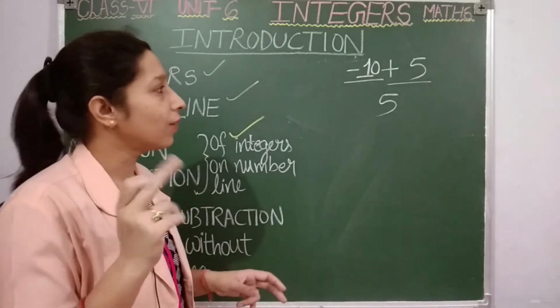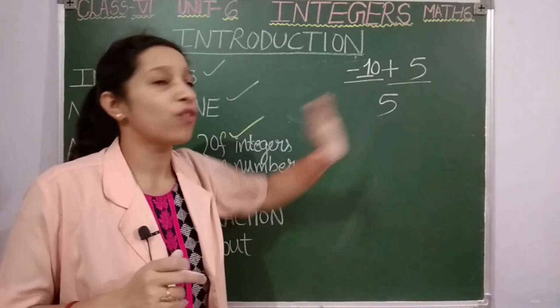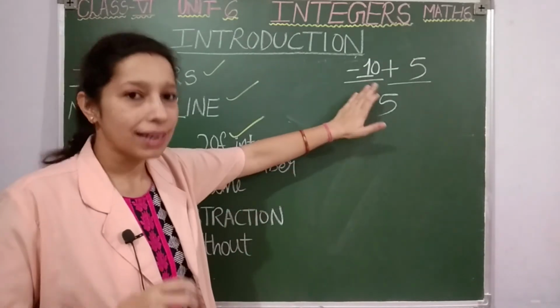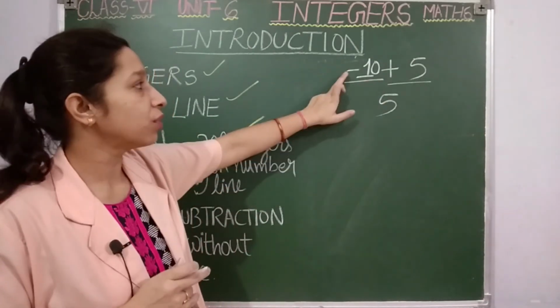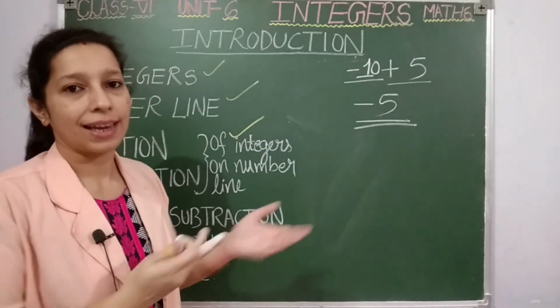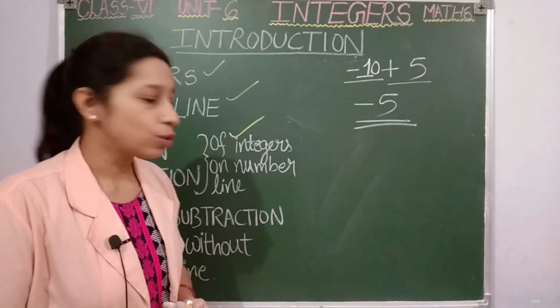Again what you have to think, which number is greater? Here 10 is greater or 5 is greater? 10 is greater. With which sign, students? 10 is bigger, among 10 and 5, 10 is the greater number. With which sign? Minus sign. So in answer also I'll put minus sign. Answer is -5. Okay students.